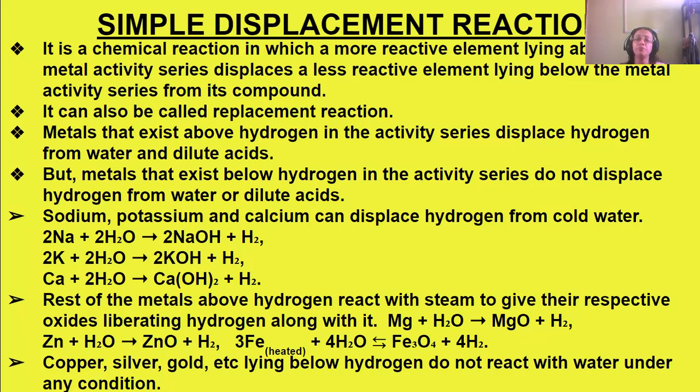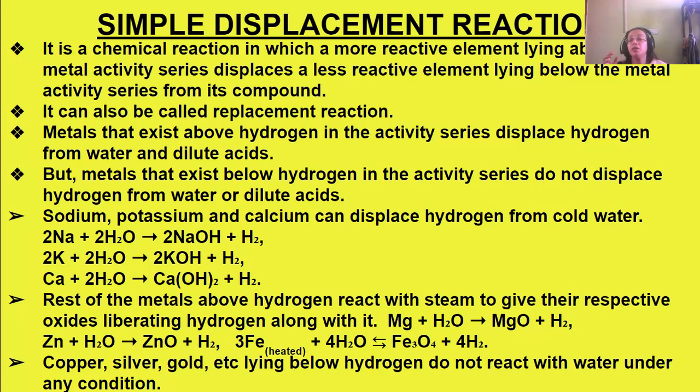Now, next we come to the third chemical reaction, that is the simple displacement reaction. What is a simple displacement reaction? It is a chemical reaction in which a more reactive element lying above in the metal activity series displaces a less reactive element lying below from its compound.